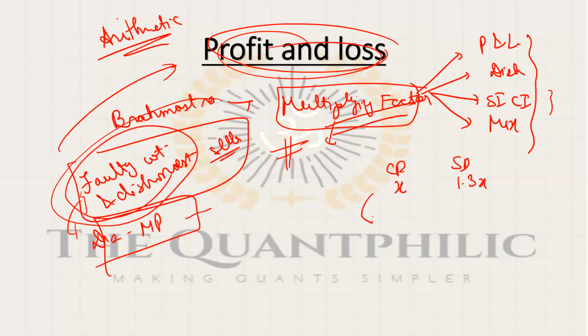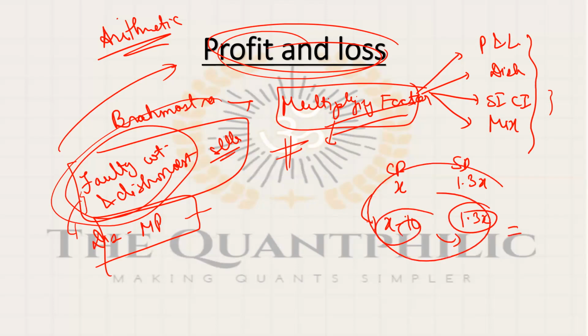Now the question is, if it would have been bought at 10% less, 10 rupees less, and sold at the same, then the profit would have been this. So sale at same means this much, and then the profit would have been this much, and then you ask. I'm telling you the variety of the question. So this can be one of the very important topics. This is a very important topic, profit and loss.